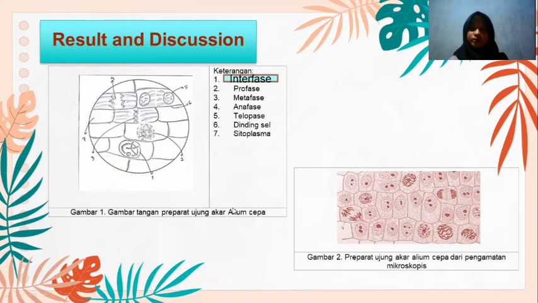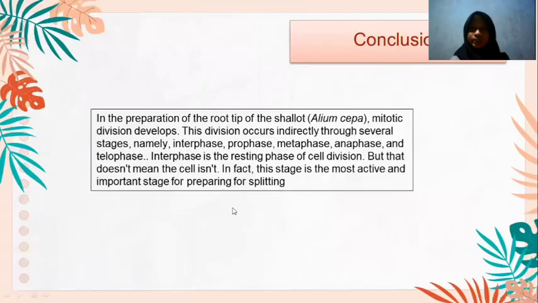And next, the conclusion. In the preparation of the root tips of the shallots, or Allium cepa, mitosis division develops. The division occurs indirectly through several steps, namely interphase, prophase, metaphase, anaphase, and telophase.